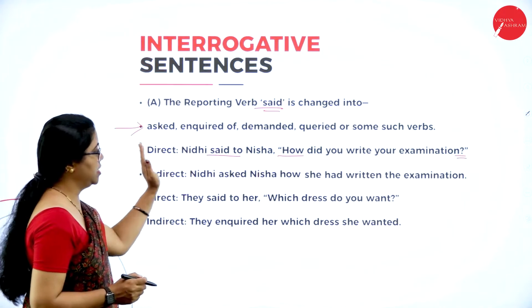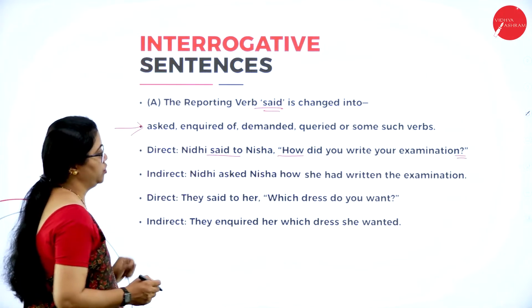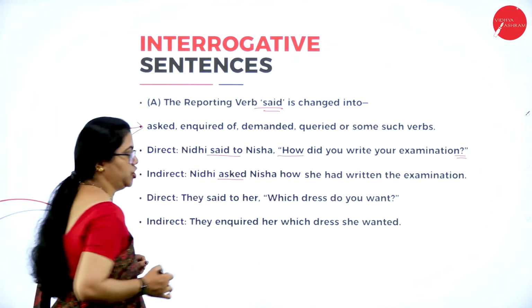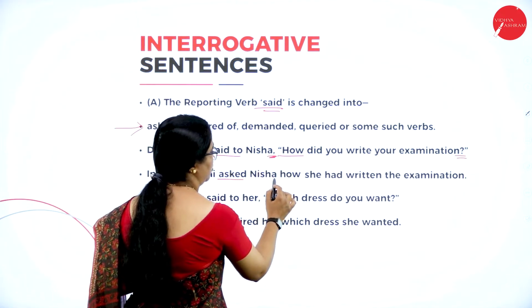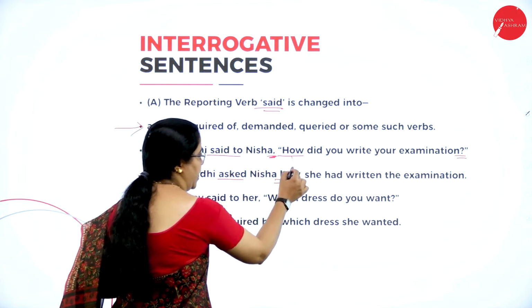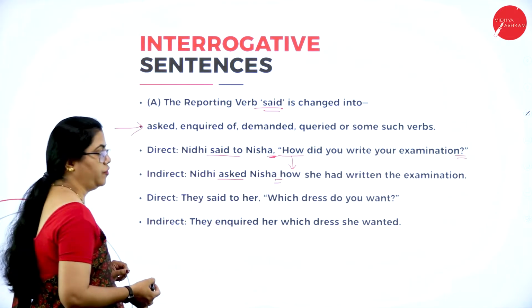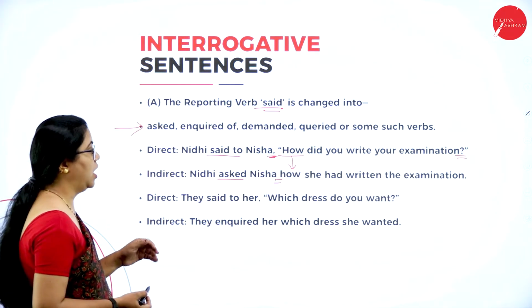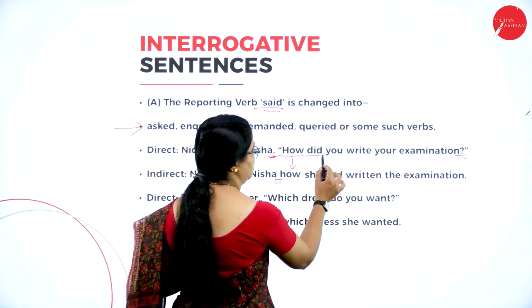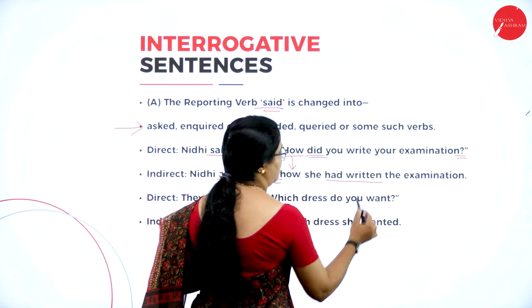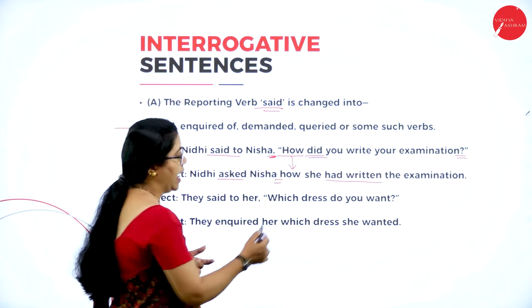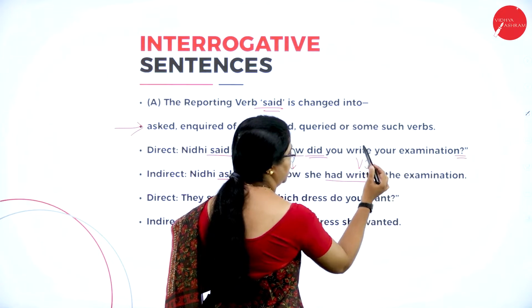It is written, she said to Nisha. So you are going to change it to Nidhi asked Nisha. This comma, there will be no "that" here. It will be directly starting from "how". Fine. So Nidhi asked Nisha how she had written. This is in past tense, so this will change to past perfect tense. Fine. Had and V3 form of the verb.